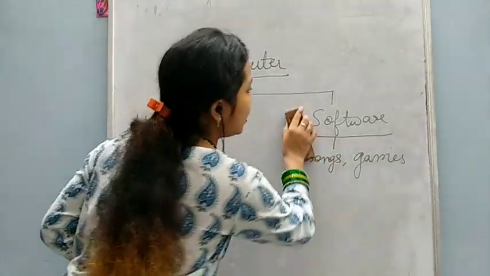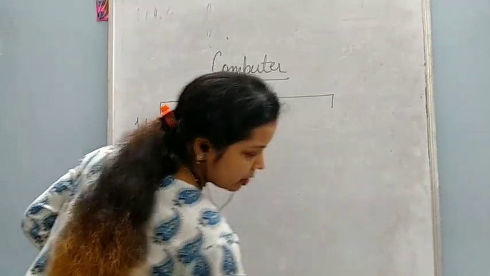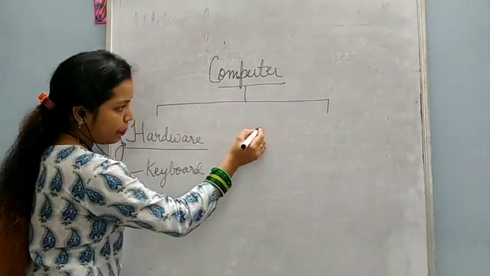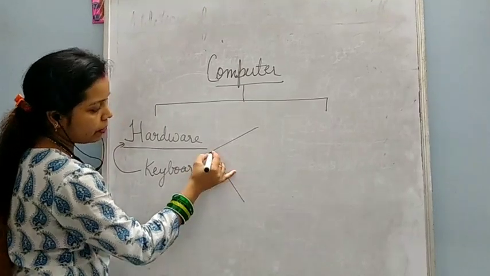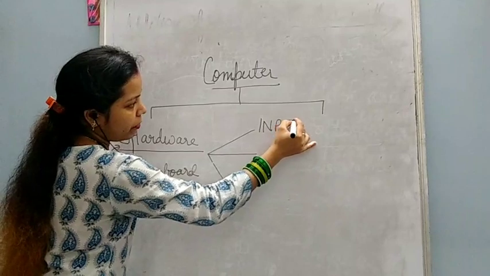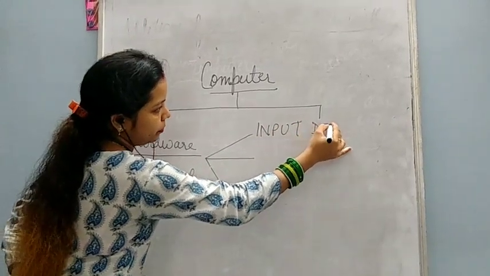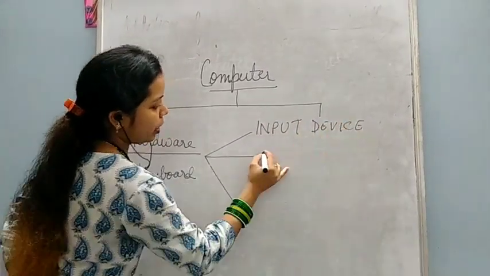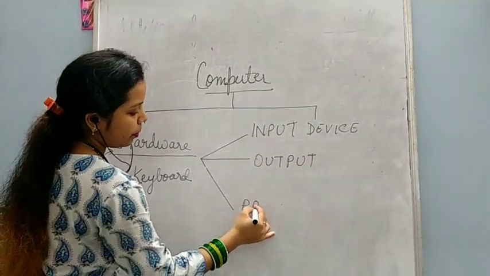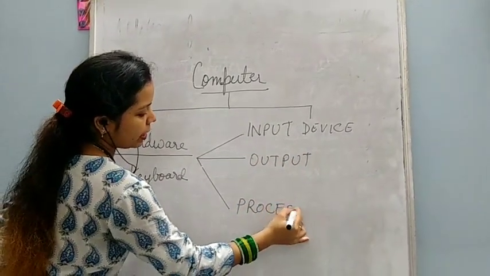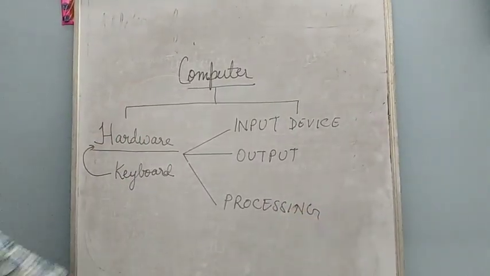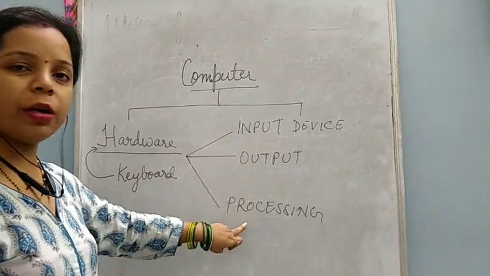First we will study hardware. Software we will study later on. The hardware of a computer is again divided into three parts: input device, output device, and processing device.